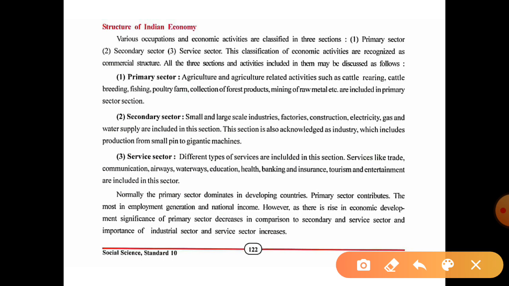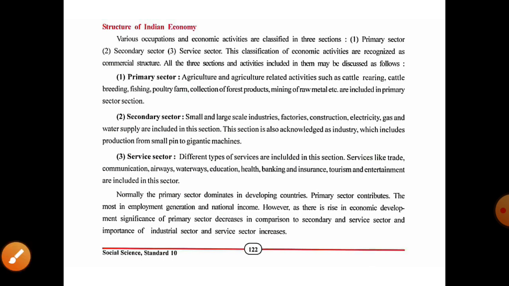Okay, next one. Normally the primary sector dominates in developing countries. The primary sector contributes the most in employment generation and national income. However, as there is a rise in economic development, the significance of the primary sector decreases in comparison to the secondary and service sectors, and the importance of the industrial sector and service sector increases.